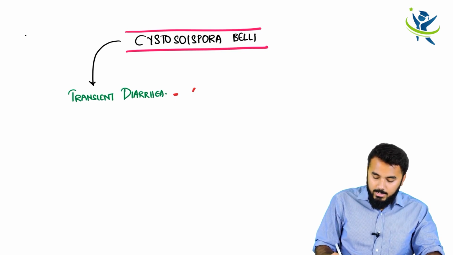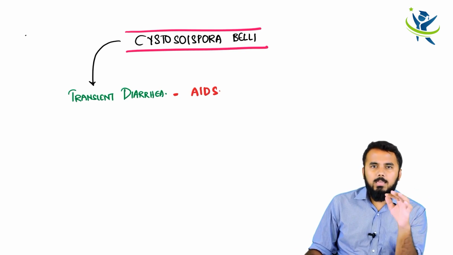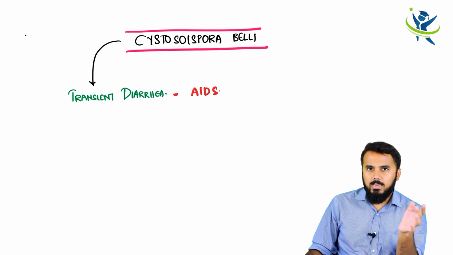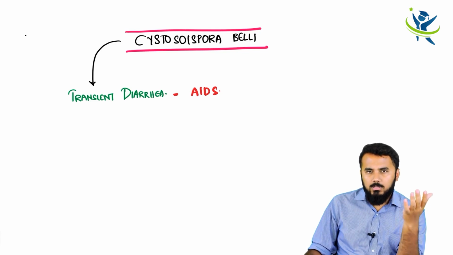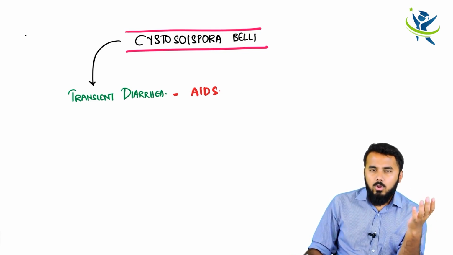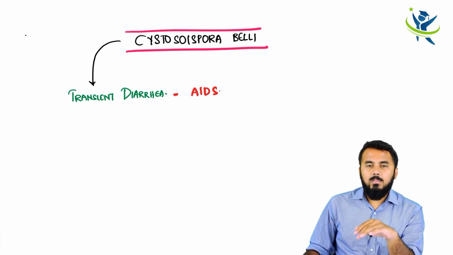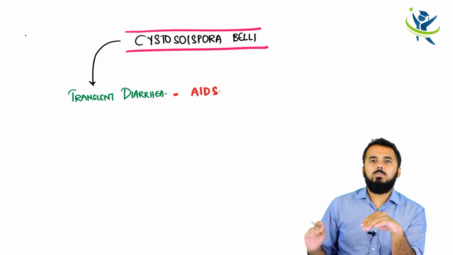Obviously it would cause transient diarrhea in AIDS. Some parasites cause transient diarrhea in normal individuals and heavy diarrhea in immunocompromised patients. AIDS is an immunocompromised state, so whenever they give you an AIDS patient or an immunocompromised patient, both are the same. Some parasites cause heavy diarrhea in normal human beings and transient diarrhea in AIDS patients.